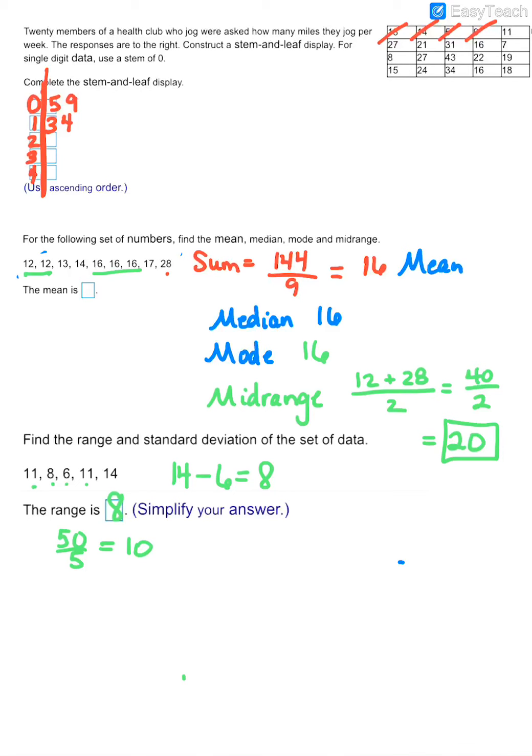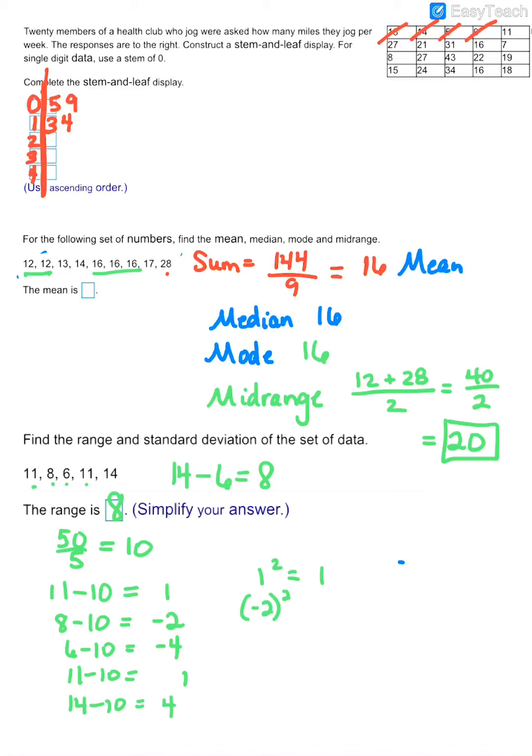Now, what you're going to do in each case is you're going to take each number minus the average. Okay, so 8 minus 10 would be negative 2. 6 minus 10 would be negative 4. 11 minus 10 is 1. And 14 minus 10 is 4. And then you're going to square them. So 1 squared is 1. A negative 2 squared is 4. A negative 4 squared is 16. 1 squared is 1, and 4 squared is 16.